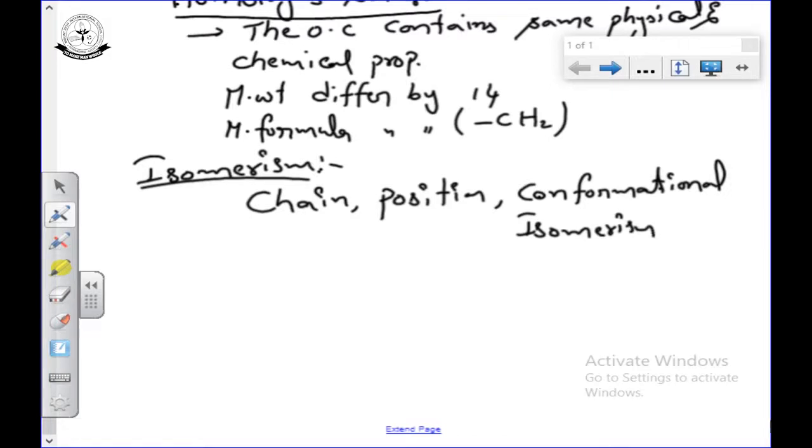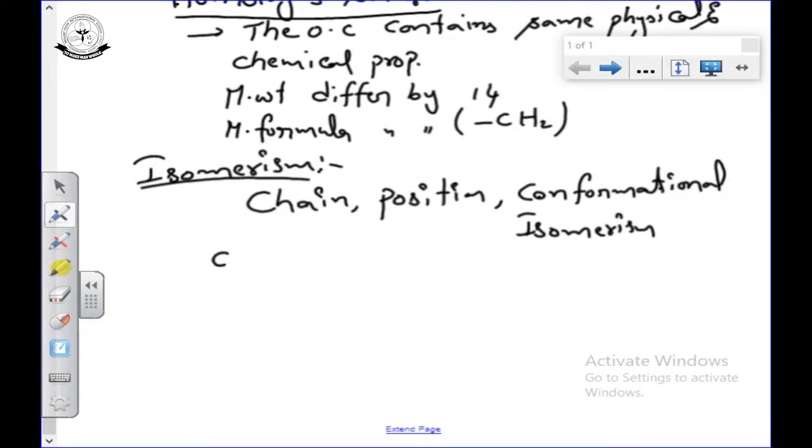Please refer to our class notes in general organic chemistry. C10 alkane can show 75 isomers, C9 can show 35 isomers. Like that we are giving one table also for that.